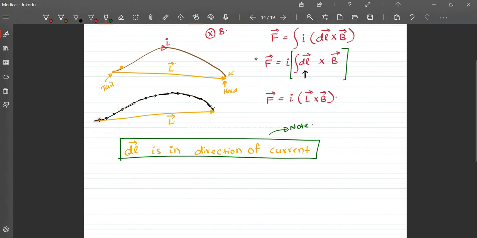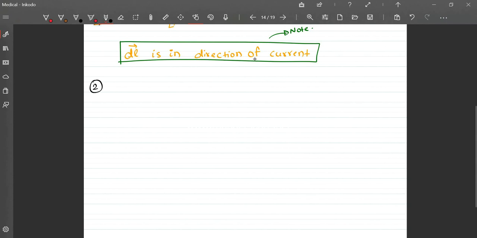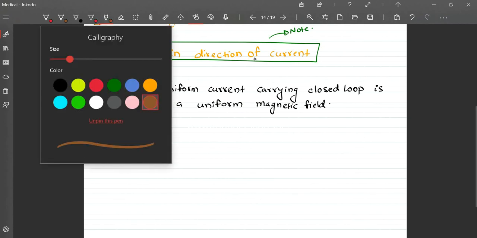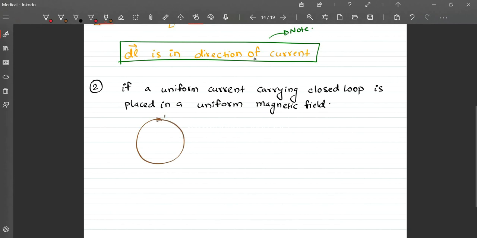Another condition could be if a uniform current carrying closed loop is placed in a uniform magnetic field. In such a case, you can write force as